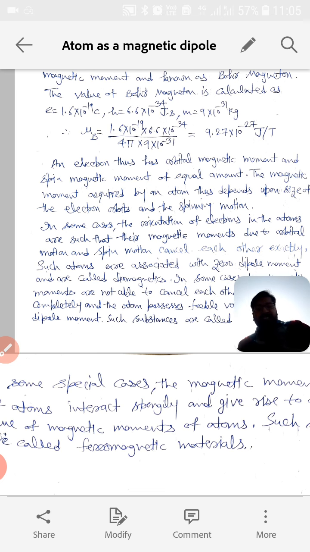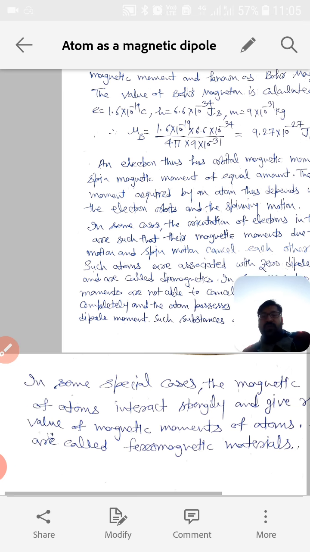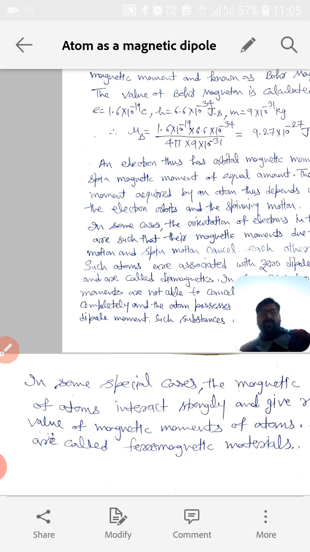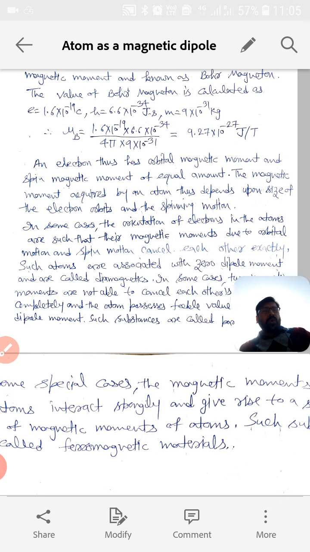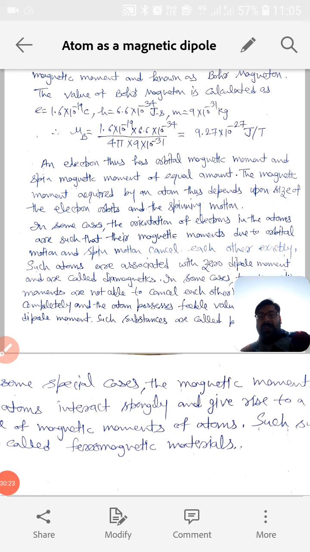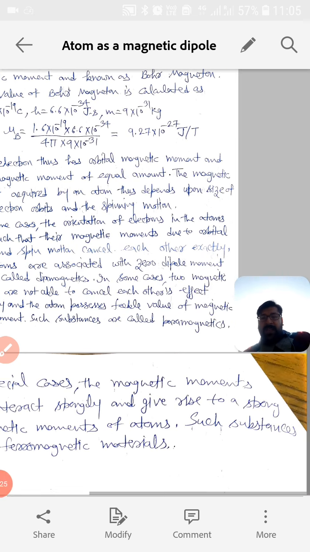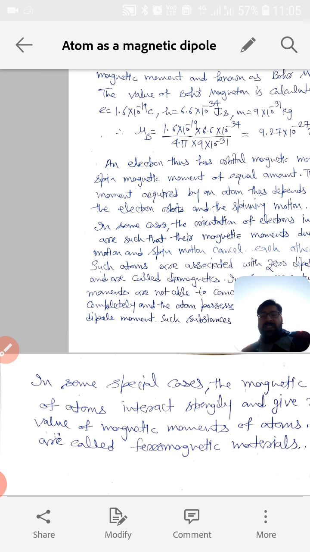And there are some special cases where the magnetic moments of atoms interact strongly. The spin magnetic moment and orbital magnetic moment interact strongly and give rise to a net value of magnetic moment of atoms, and such materials or atoms which behave like this are known as ferromagnetic materials.